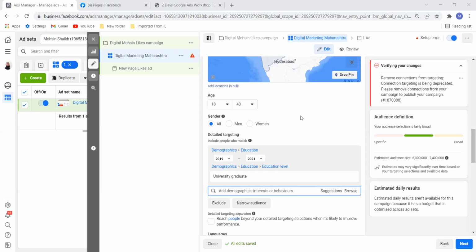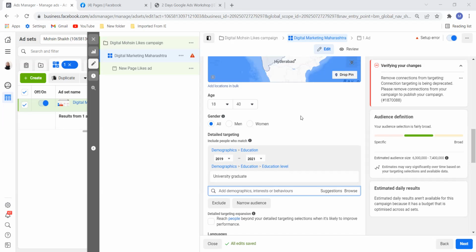Will it be added to my particular targeting, or will it be combining both?